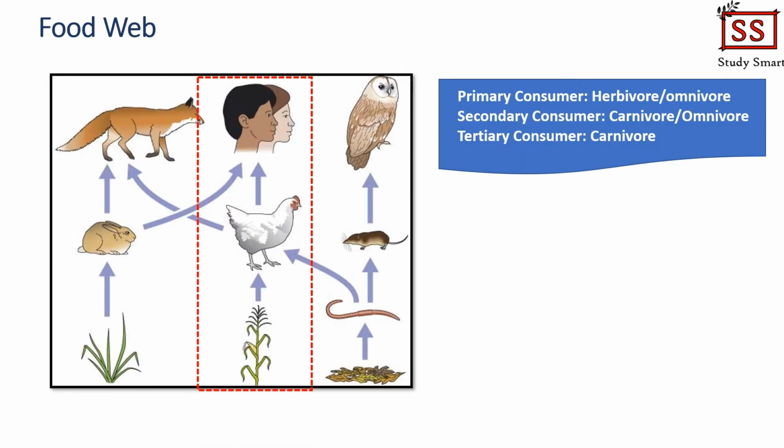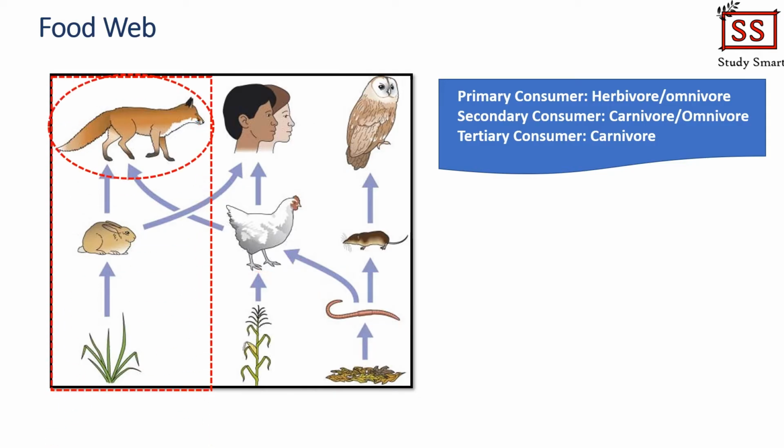So looking at the second food chain in the diagram, we can see that the chicken is a primary consumer. The chicken feeds on the maize plant, but at the same time, it is also feeding on the earthworm in a totally different food chain. So this makes the chicken an omnivore because it's eating both the plants and also animals. But when we look at the earthworm, which is also a primary consumer, it is actually a herbivore because the earthworm only eats the plant. So from this, what we can conclude is primary consumers can be either herbivore or omnivore.